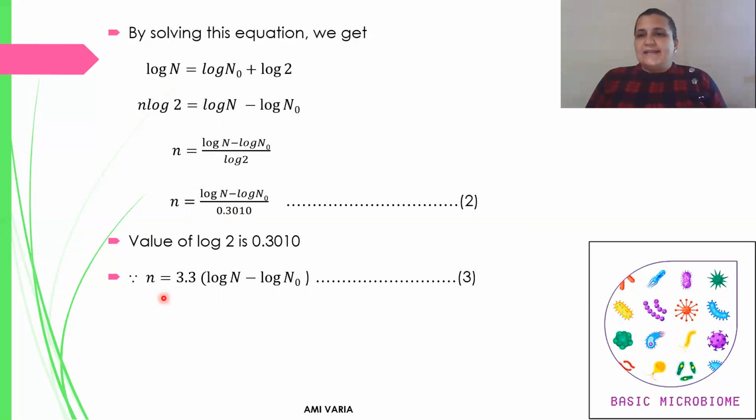Therefore, small n is equal to 3.3 into log N minus log N0. This is finally the mathematical equation of growth: small n equals 3.3 into log N minus log N0. This is the growth equation of bacteria.